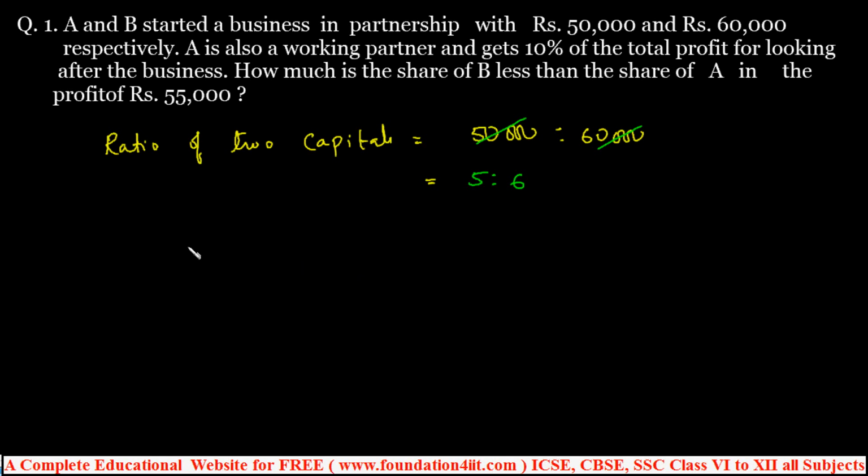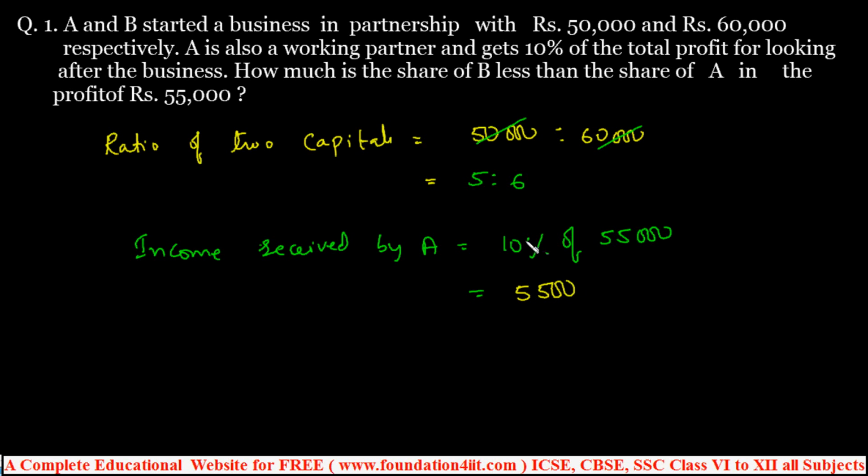So income received by A first. That is direct income, 10% of the total profit. So 10% of 55,000, right? You can take that 10% of 55,000, that is 5,500. Okay, 10 by 100 into 55,000, 5,500.